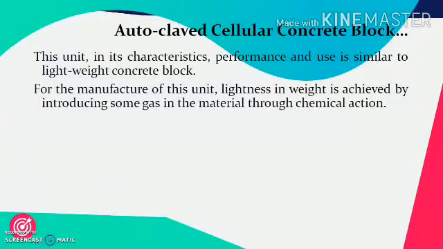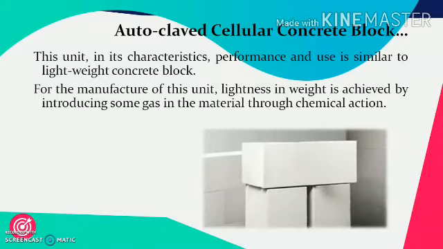Autoclaved cellular concrete blocks. This unit in its characteristics, performance and use is similar to lightweight concrete block. For the manufacture of this unit, lightness in weight is achieved by introducing a certain gas in the material through chemical action. Alumina is used for reducing the weight and introducing the vacant or void space in this.